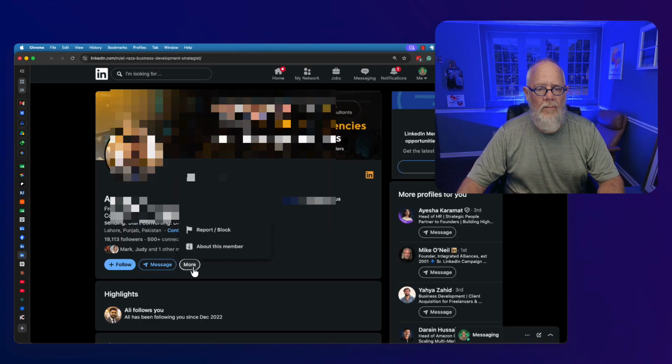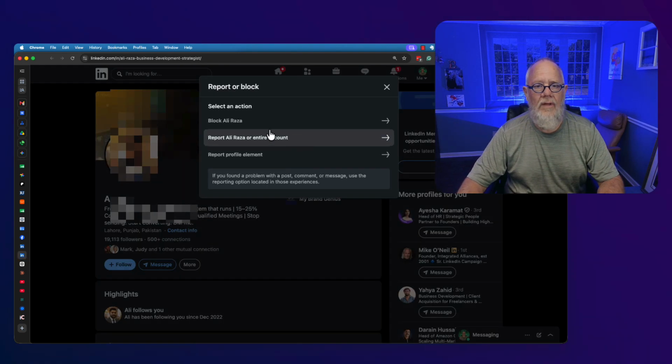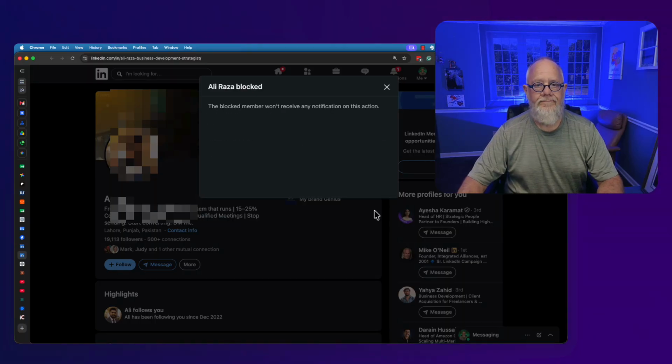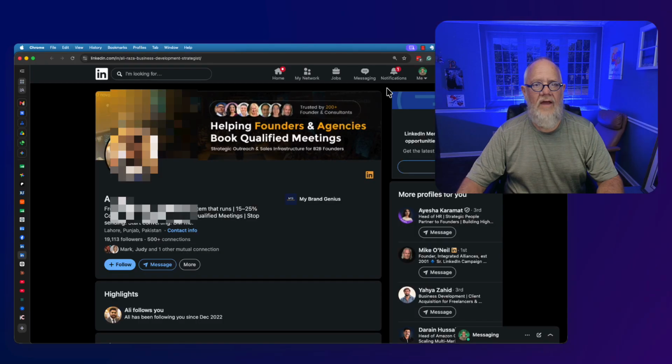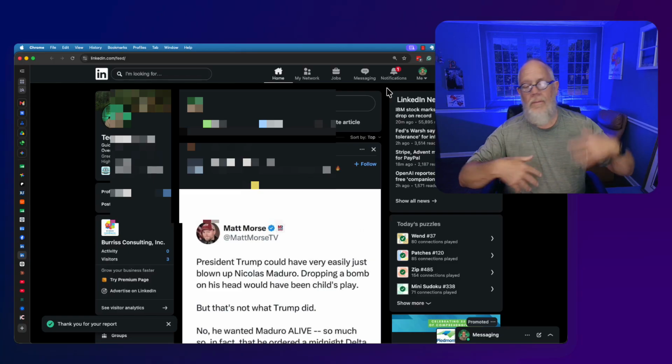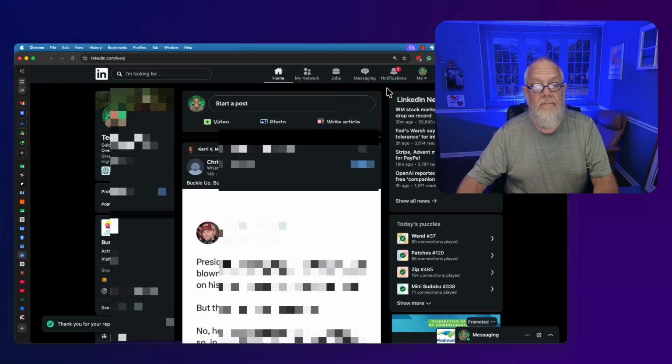I'm going to go down here to more, and I'm going to block this member. I'm simply going to block this member. It's all I'm going to do, hit block. The blocked member won't receive any notifications of this action. So I've now blocked that person, and their profile went away and went back to the home page because I blocked him. Now let's go look at the messaging.